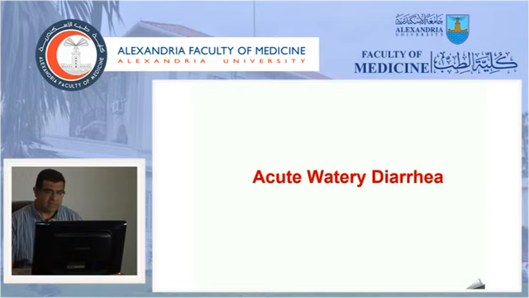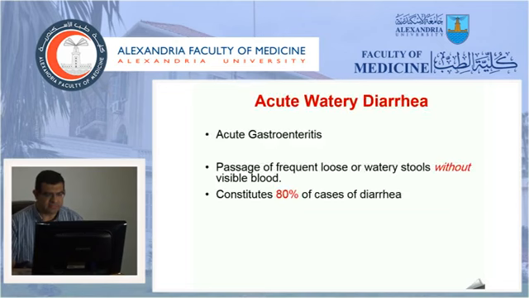We will start our talk with acute watery diarrhea, which you call acute gastroenteritis, which is the main topic of this lecture. Acute watery diarrhea is called acute gastroenteritis or infectious diarrhea. It includes the passage of very frequent loose or watery stool without visible blood, and it's about 80% of the cases of diarrhea.